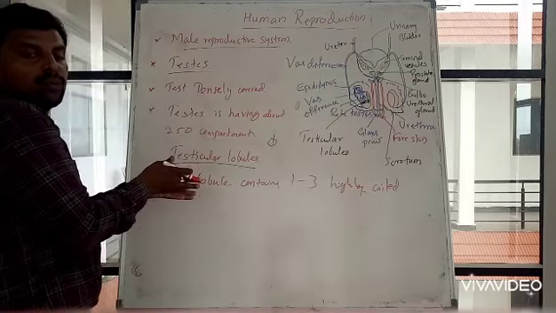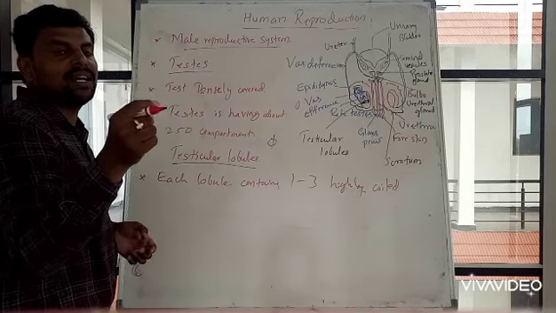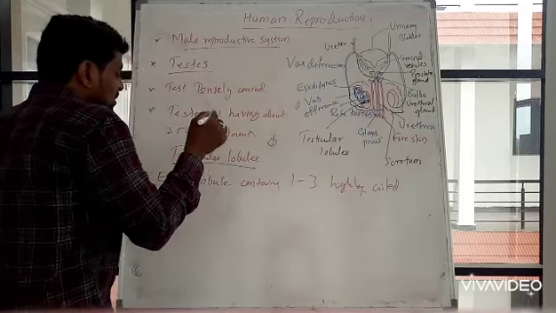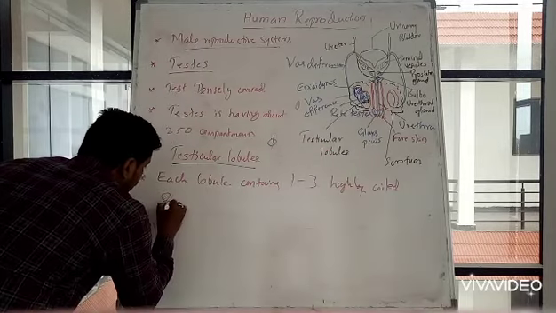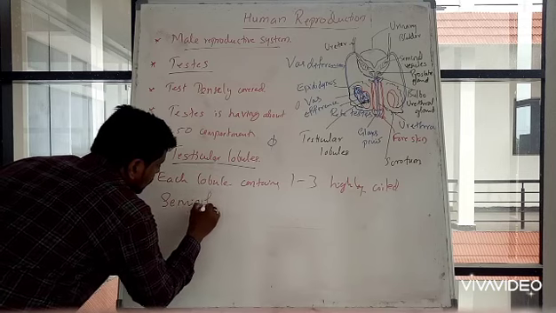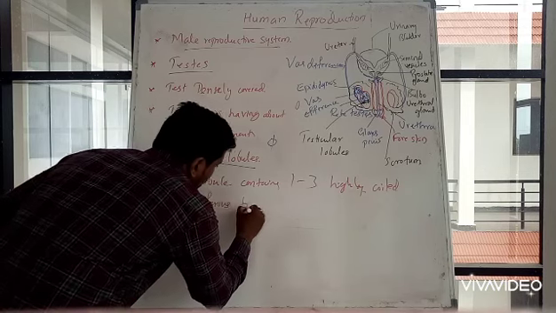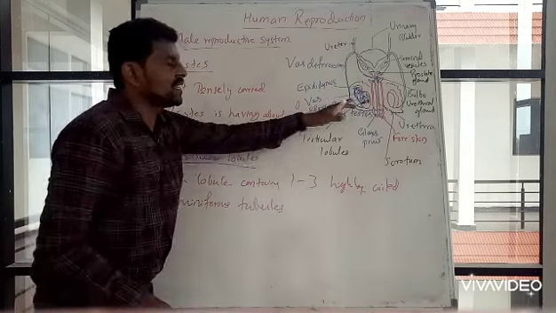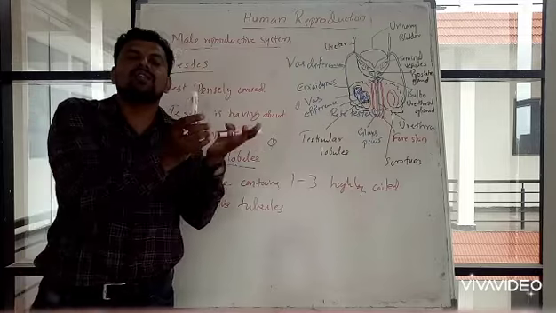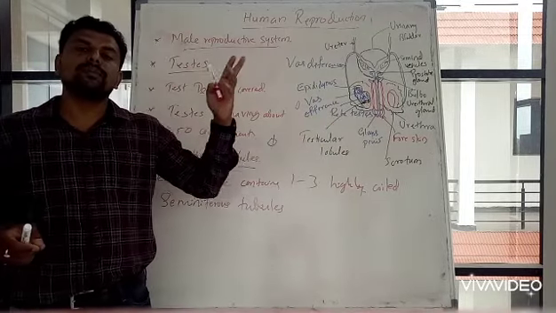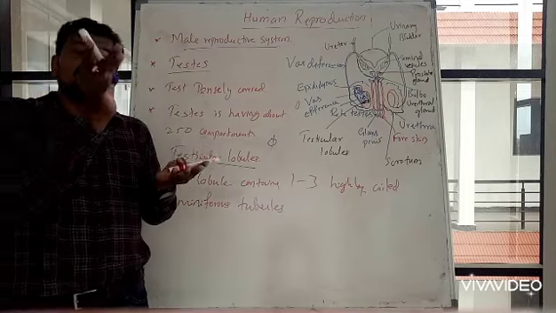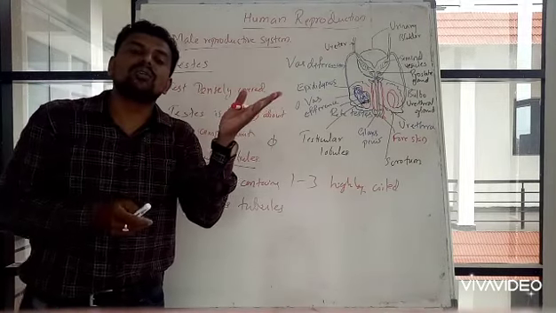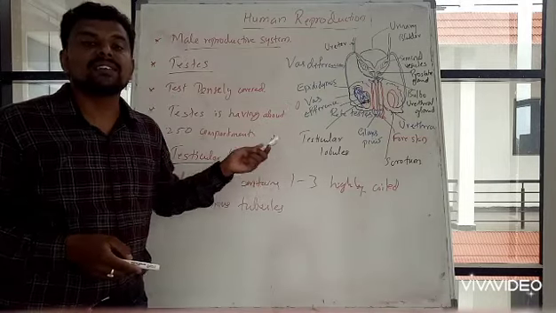Those tubules are known as seminiferous tubules. So in a testis, you will find about 250 testicular lobules, and if you cut a single testicular lobule, you will find 1 to 3 seminiferous tubules.